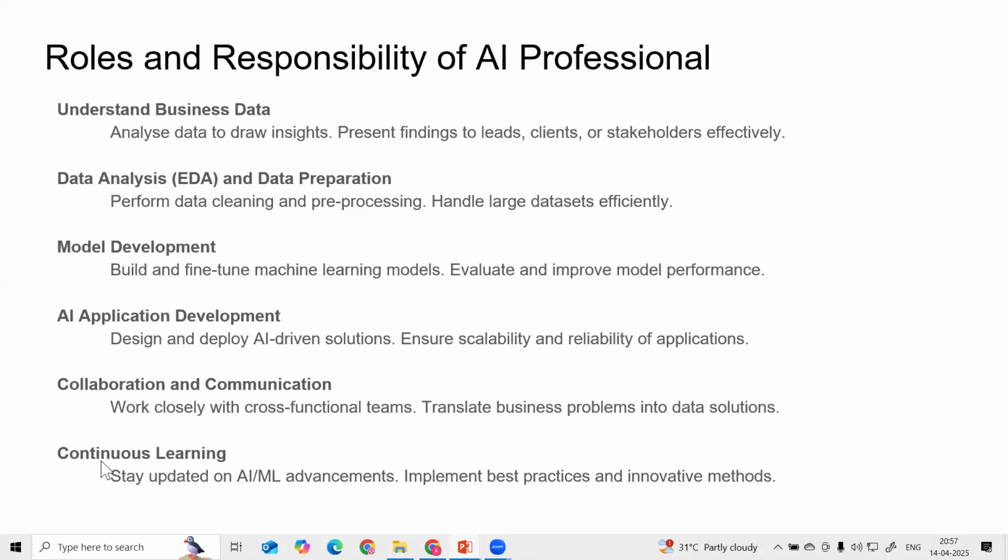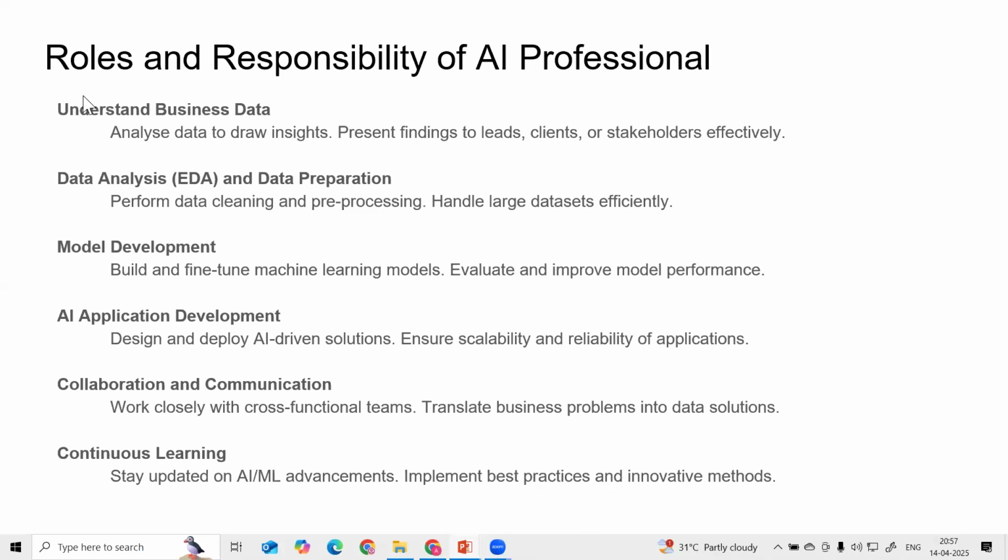Then we have continuous learning. Continuous learning is very important, guys. Whenever you are in an industry like data science and AI, every day a new skill appears in this field, right? We have to keep learning continuously to stay updated with AI and ML announcements and implement best practices and innovative methods. So these are the roles and responsibilities of an AI professional.